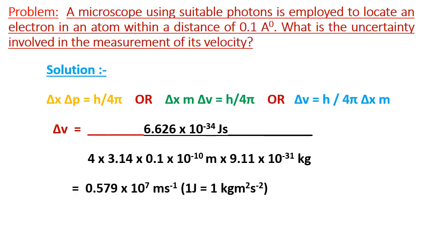After simplification, we get the delta v value as 0.579 into 10 to the power 7 meter per second. This is the uncertainty in the measurement of velocity of an electron. Finally, this can be written as 5.79 into 10 to the power 6 meter per second.